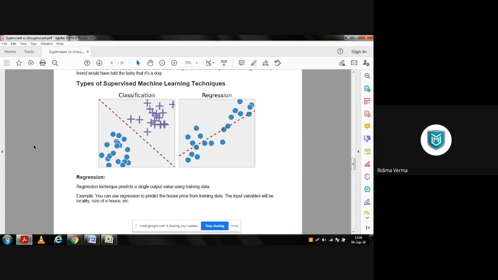And if we read about regression first, it says regression technique predicts a single output value using training data. Example, you can use regression to predict the house price from training data.